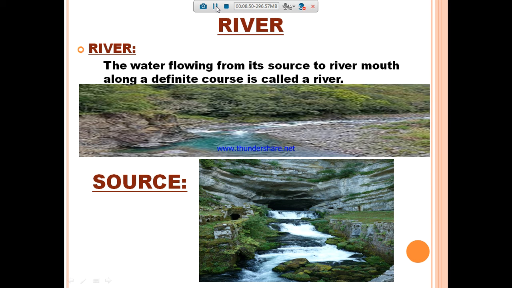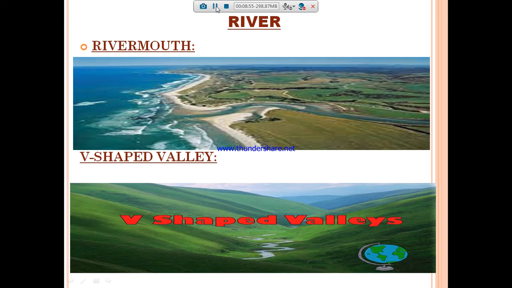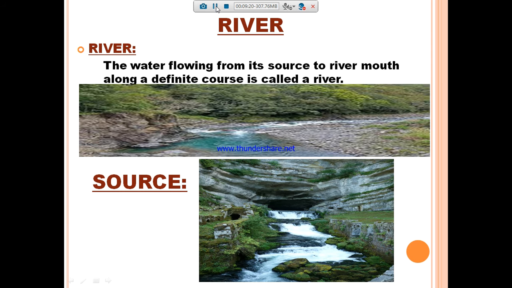The place where it joins a lake, sea or ocean is called the river mouth. So the starting point of a river is called the source, and the ending part of the river is called the river mouth. See the first picture: the river at last ends in the sea or ocean. This point is called the river mouth. Did you understand? So the water flowing from a source to a river mouth along a definite course is called a river.